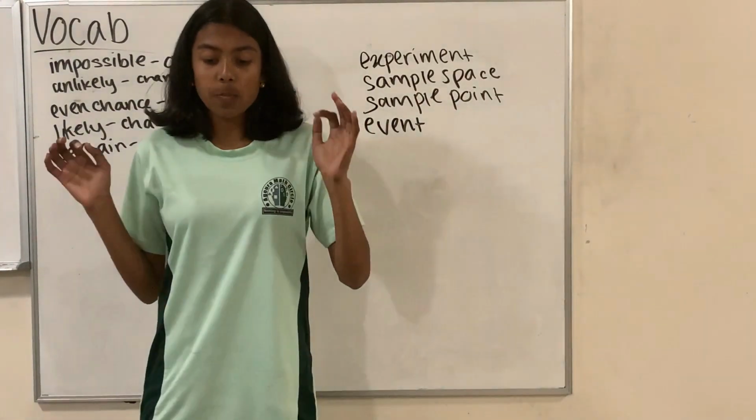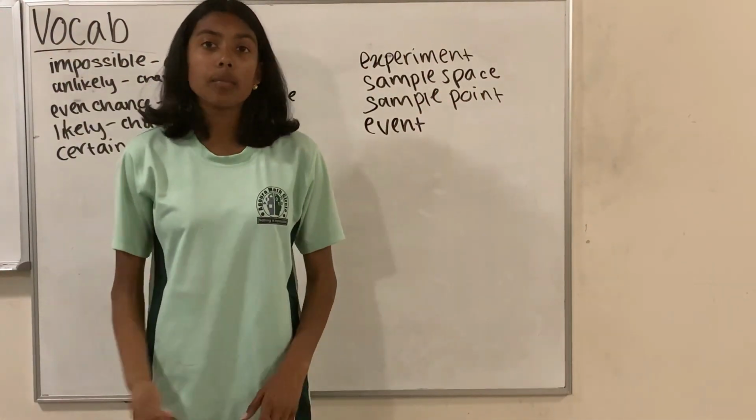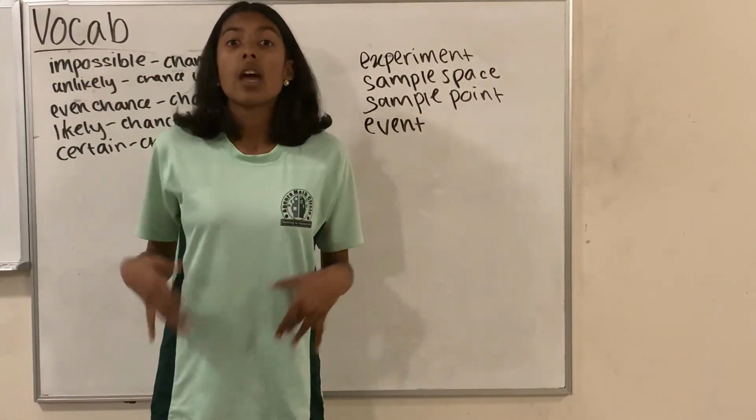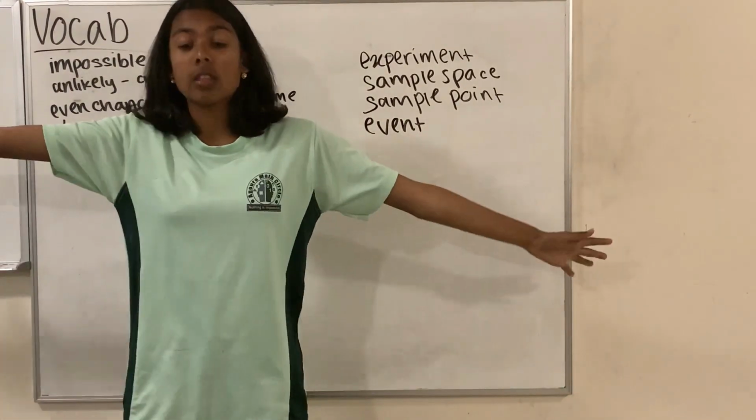Then we have a sample space, which is basically all the possible outcomes of the event. If I have a coin, that means the sample space is heads or tails. If I have a die, it's 1, 2, 3, 4, 5, 6. If it's cards, it's any of the numbers in the deck.